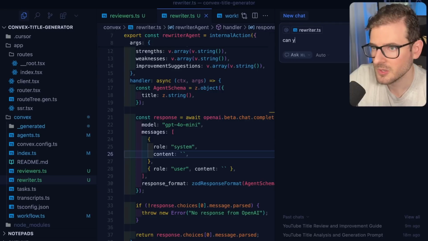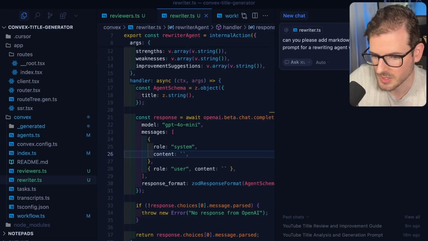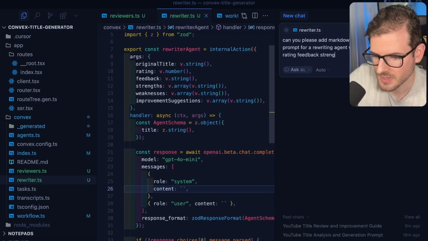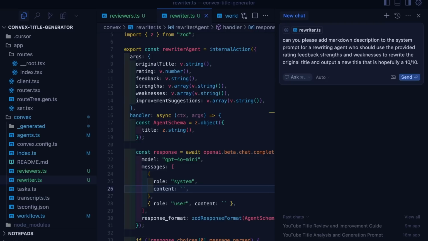I'll say, can you please add markdown description to the system prompt for a rewriting agent who should use the provided rating, feedback, strengths, and weaknesses to rewrite the original title and output a new title that is hopefully a 10 out of 10. Okay, so that's the goal. I know my head's hiding this, but I read it out loud. There you go. If you can pause, you can actually read that.